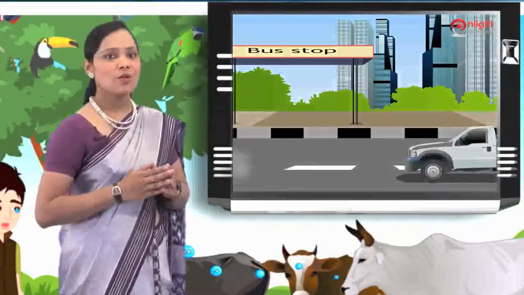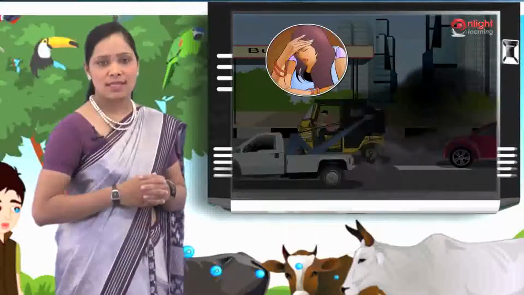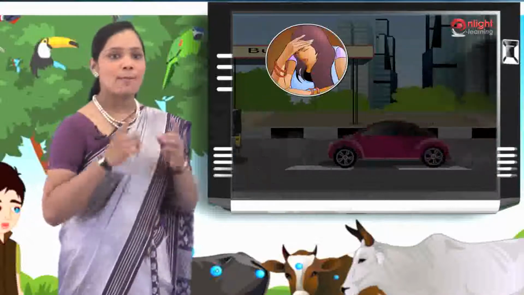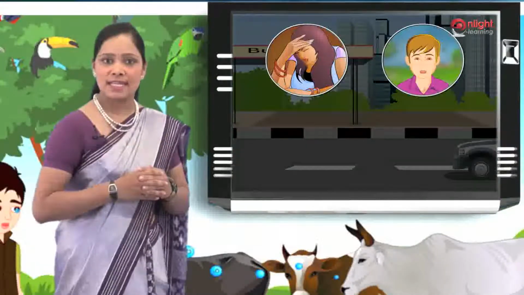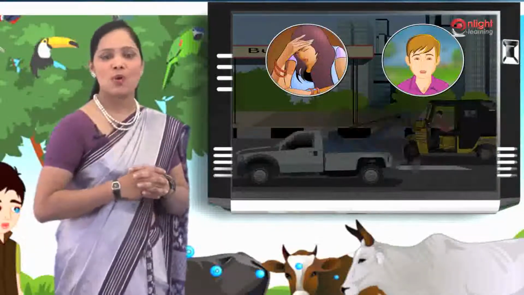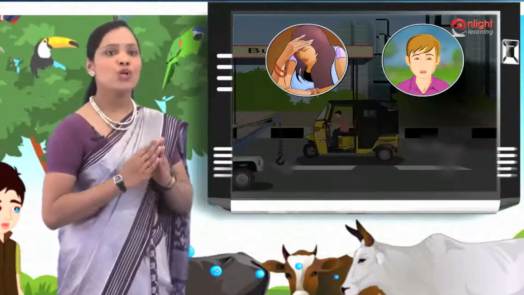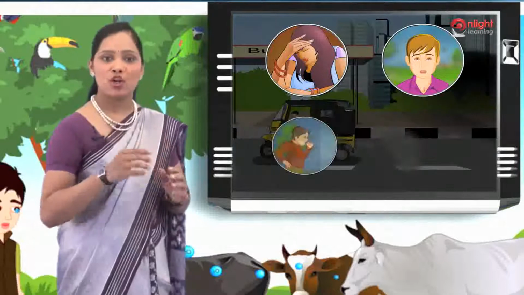This unclean air is harmful to all living beings. Let us see how unclean air harms us. It gives us headaches, makes our eyes water and feel irritated, makes us feel sick and causes damage to our lungs. Therefore, we should take steps to keep the air clean.